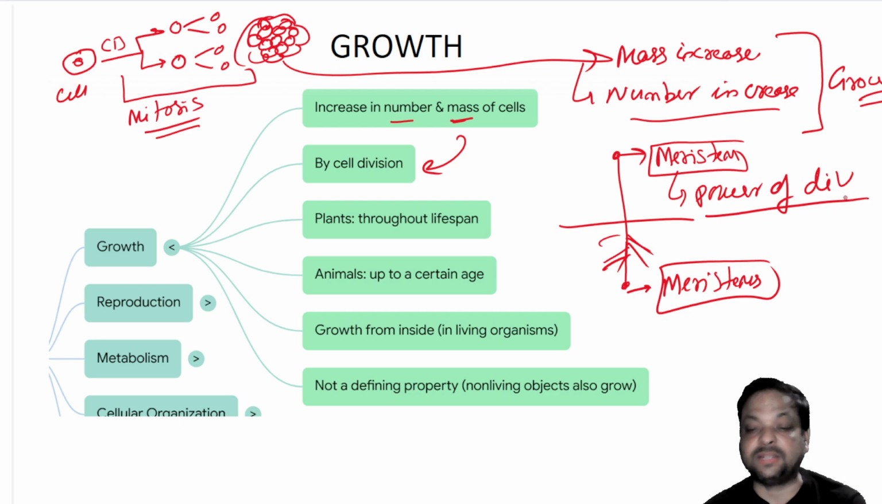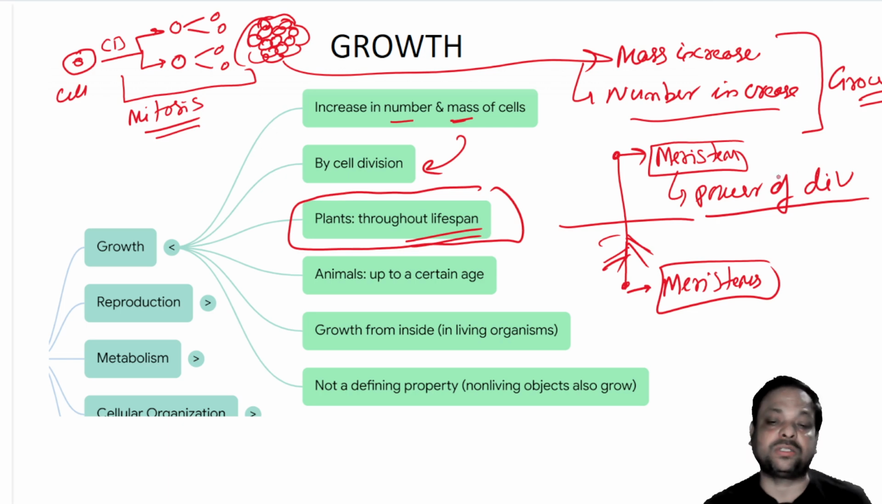As they contain the power of division, the very young cells can repeatedly go on dividing. So by repeatedly dividing, what happens? The plant grows throughout its lifespan, because it contains a special type of cells called meristems. And these meristems contain the power of maximum divisions, for which plant growth is also unlimited growth. Got it? Clear? Due to the presence of meristems.